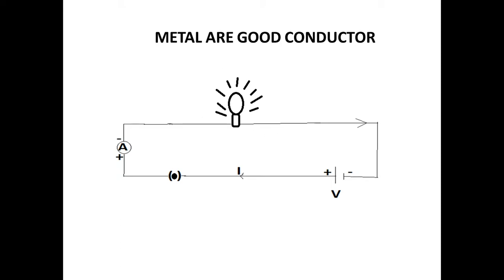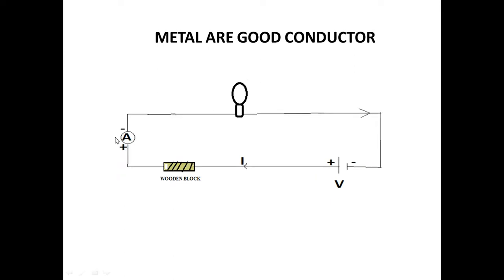Now how do we use this circuit to identify whether the given material is a conductor or insulator? You can see here, first we put a wooden block in between the two terminals A and B. As we know that wood is a non-conductor or insulator of electricity, it would never transfer current to each and every part of the circuit. That's why the bulb will not glow. The reason is that wood is an insulator. So the conclusion of this activity is that wood is an insulator.